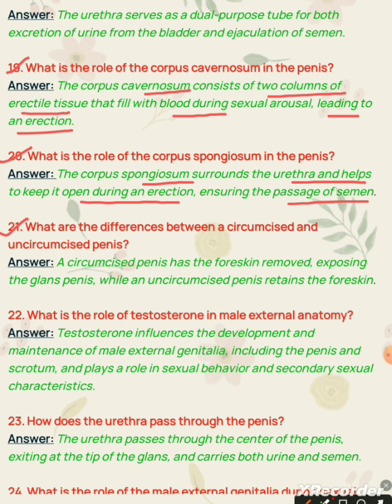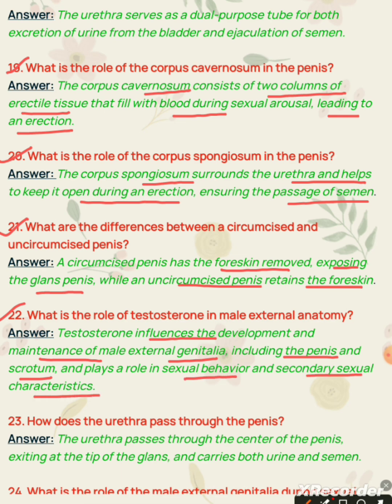Answer. A circumcised penis has the foreskin removed, exposing the glans penis, while an uncircumcised penis retains the foreskin. Question 22. What is the role of testosterone in male external anatomy? Answer. Testosterone influences the development and maintenance of male external genitalia, including the penis and scrotum, and plays a role in sexual behavior and secondary sexual characteristics.